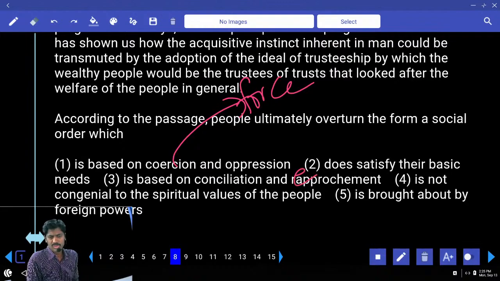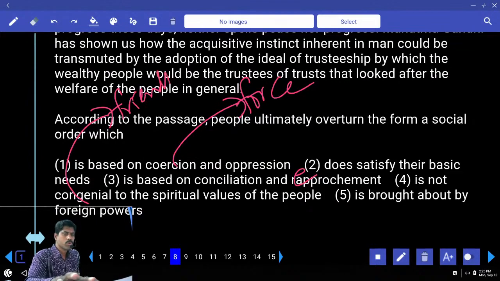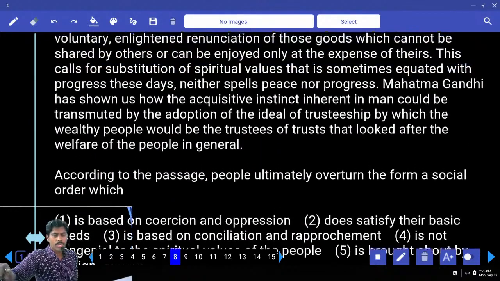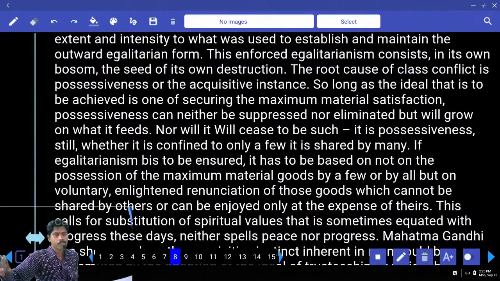Reproach, not reapproachment. It is not congenial. Congenial means friendly, convenient, comfort. It is congenial to the spiritual values of the people. It is brought about by foreign powers. Did he mention foreign powers? Check where is social order, how people overdone, where is that social order?